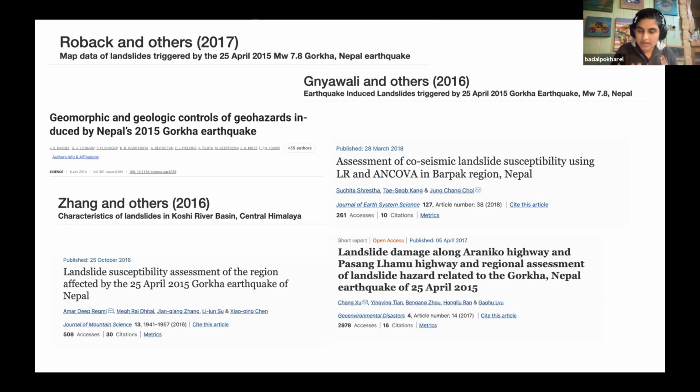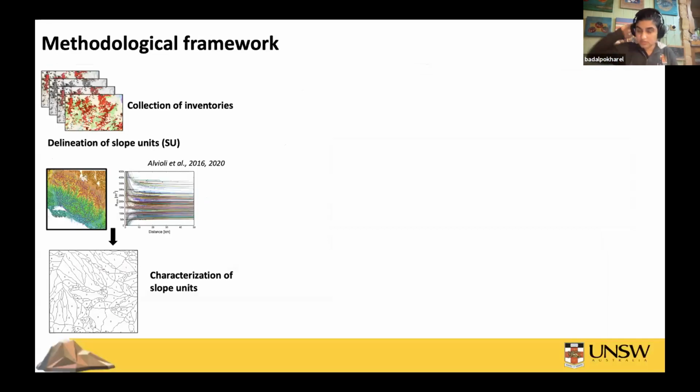Many of us talked about landslide susceptibility mapping, but what we lacked was: are these susceptibility maps efficient enough or not? Or are these inventories complete enough or not? Or are these significant factors that we talk about, for example, the morphometric factors that we use while making landslide susceptibility, significant enough or not? Like what is going on behind that? So keeping that in mind, this is the methodological framework that we applied in our paper.